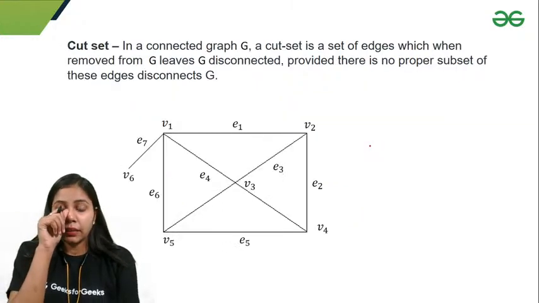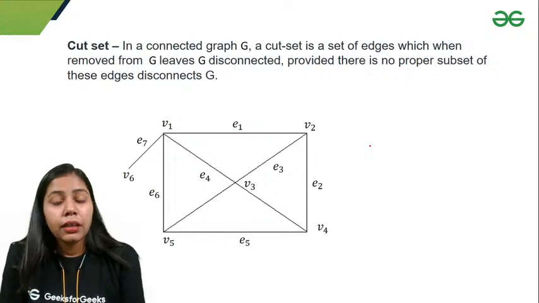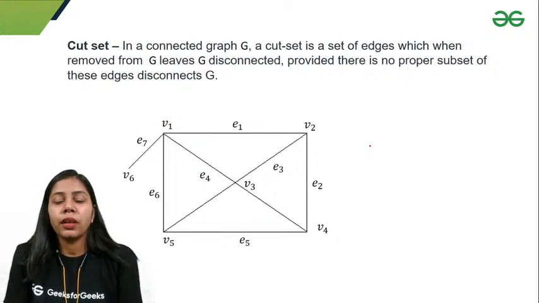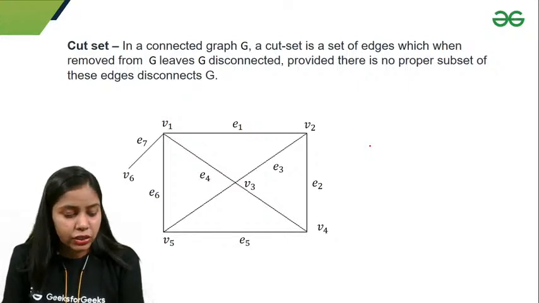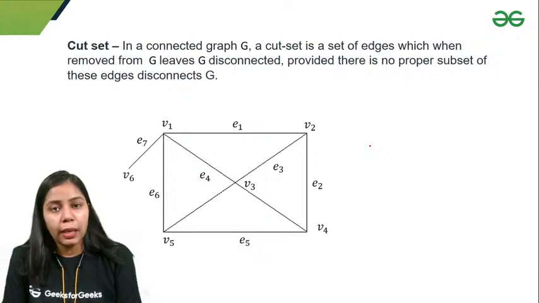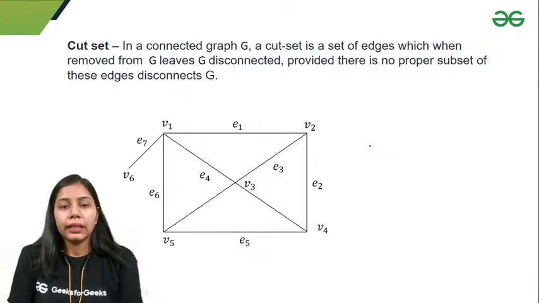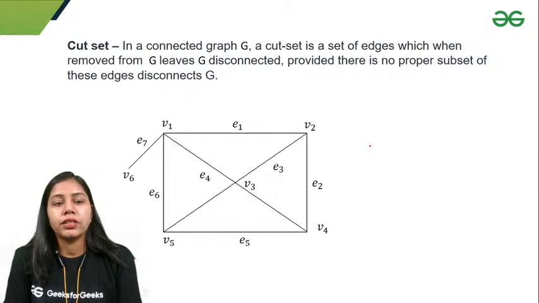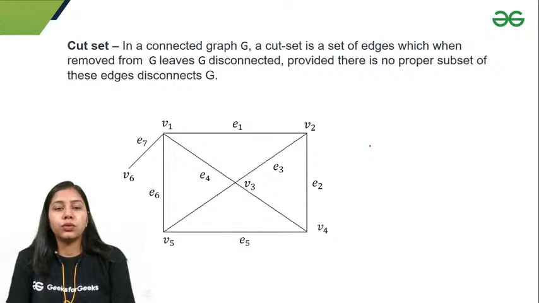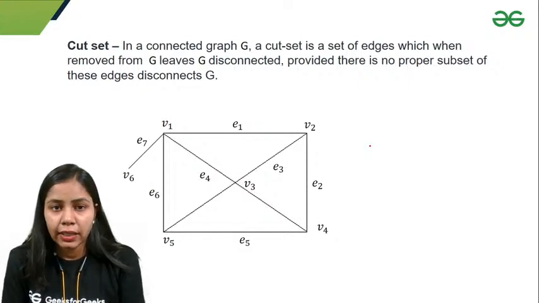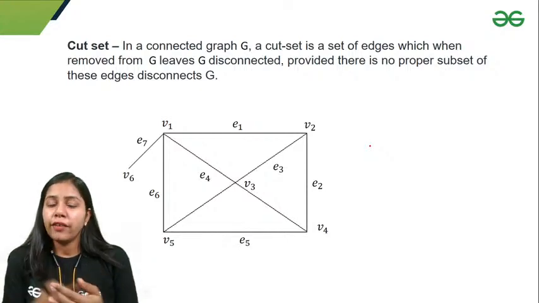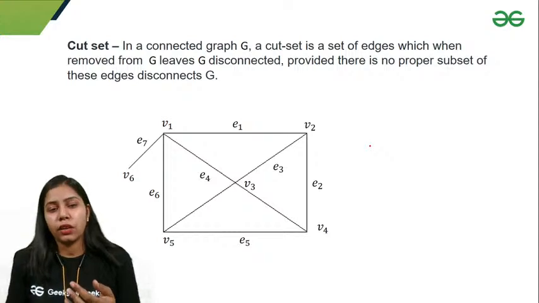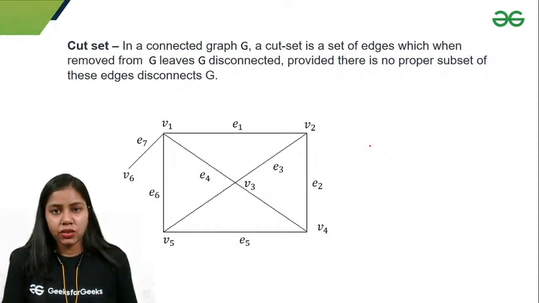Next thing is cut set. So in a connected graph, guys, just focus from here because we are going to discuss some definitions which are interlinked with each other and that will be helpful in the exam. It says that in a connected graph G, a cut set is a set of edges which when removed from G leaves G disconnected, provided there is no proper subset of these edges that disconnects G. So we have to take a cut set as a set with the minimum number of edges, because if I remove any of the edges, it does not disconnect G, right?